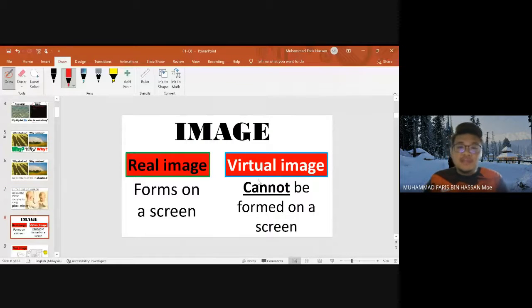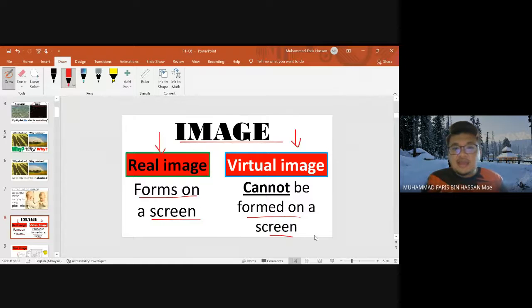So when we refer to the image, we got two different images. The first one is the real image, iaitu image sahih, and the second one is the virtual image, the image maya. So actually the real image forms on a screen, while the virtual image cannot be formed on a screen.